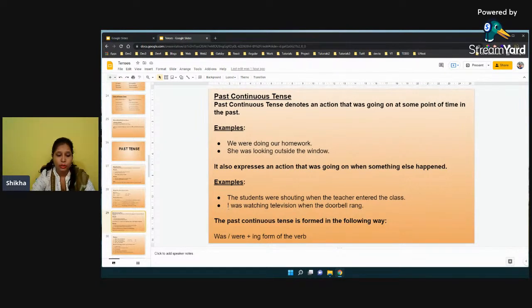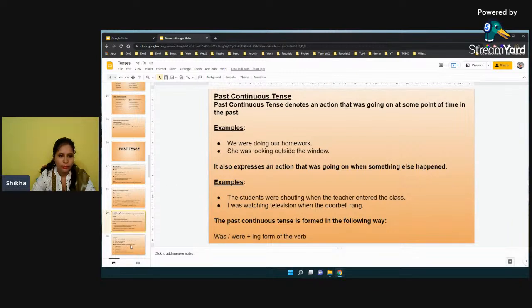What is the sentence structure under past continuous tense? You will be having the subject, or you can use any pronoun. After that you will be having the helping verb. Okay, so helping verb would consist only of were and was. I was, he was, she was, it was. And we were, they were, you were. In this way we'll be using the helping verb, and along with that, whichever main verb we are going to use, we have to add ing, right?